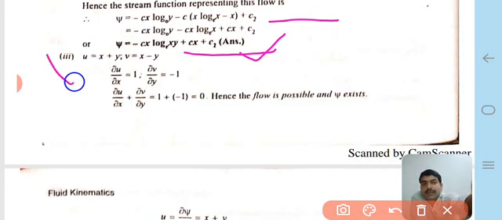We come to the third part of that question. The velocity functions are u = x + y and v = x - y. Therefore we calculate ∂u/∂x and ∂v/∂y, and the sum is equal to 0. Because the continuity equation is satisfied, the flow is possible, therefore a stream function exists.